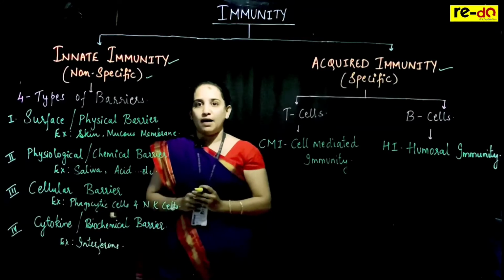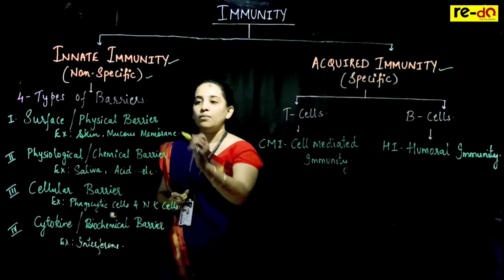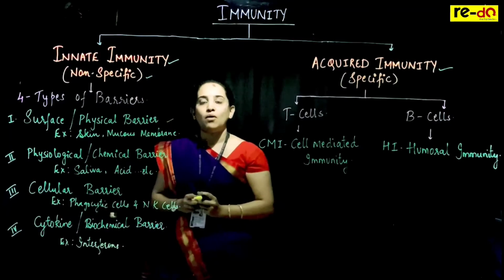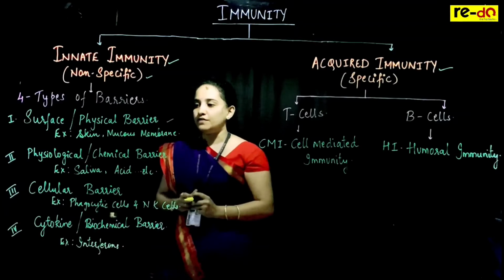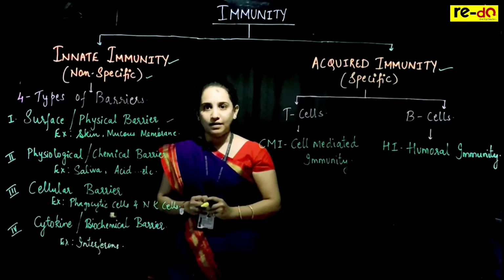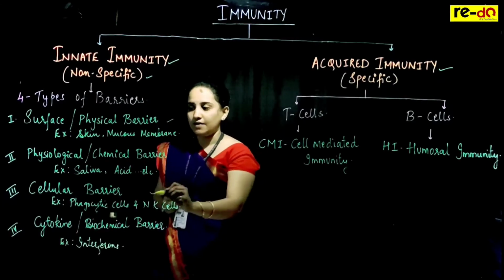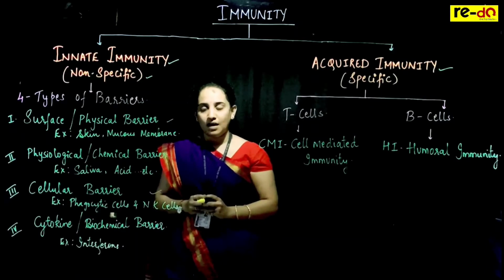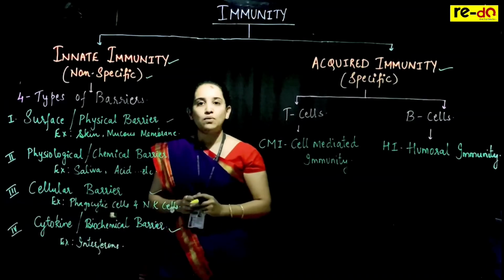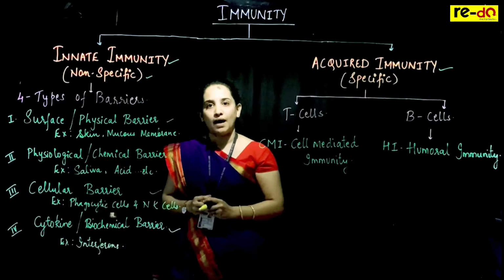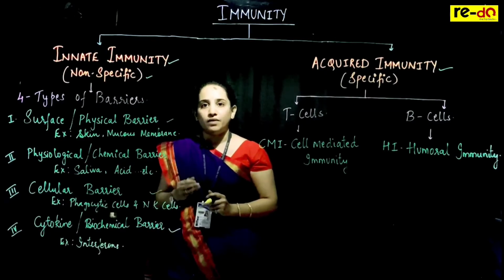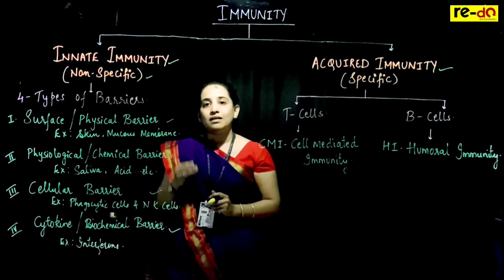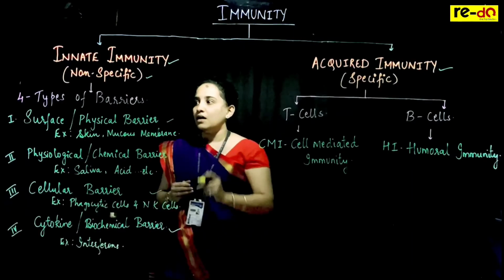There are four types of barriers. Number one is the surface or physical barrier. Number two is the physiological or chemical barrier. Number three is the cellular barrier, and the last is the cytokine or biochemical barrier. These are the protective cover, or you can say the line of defense.